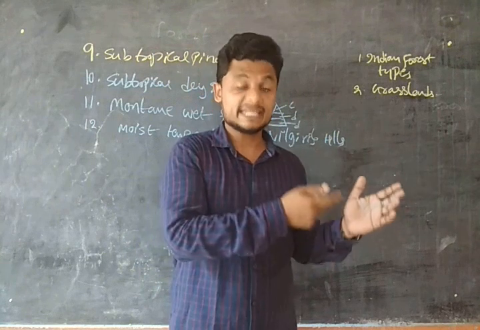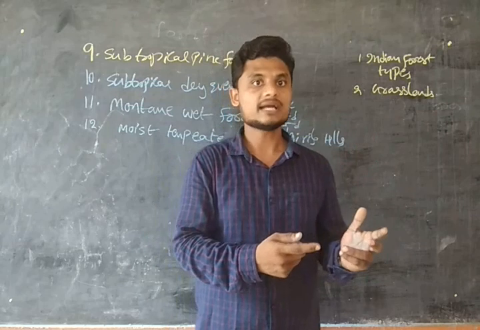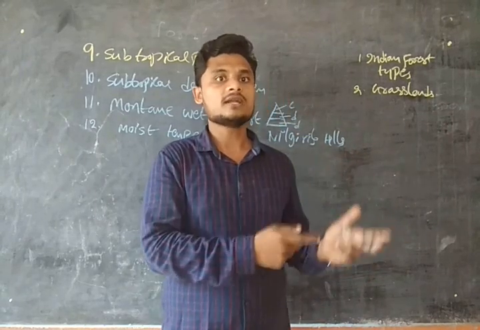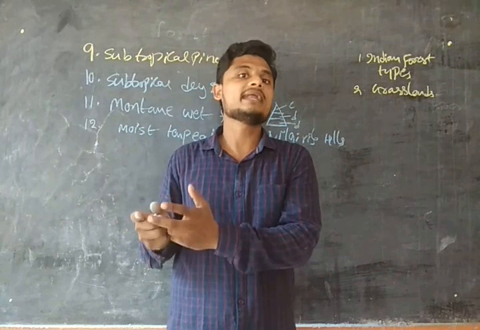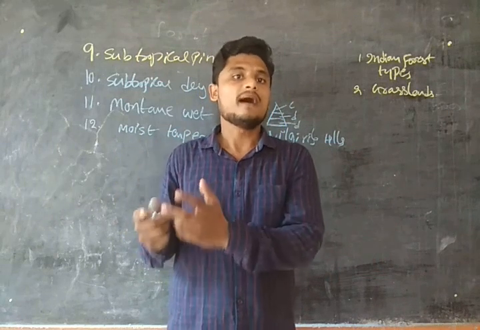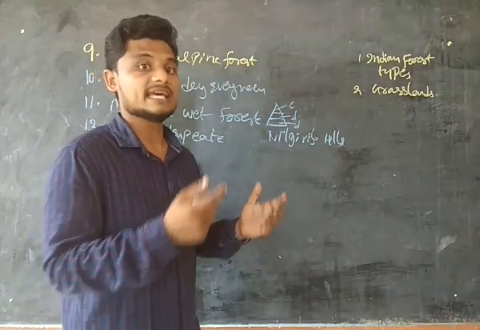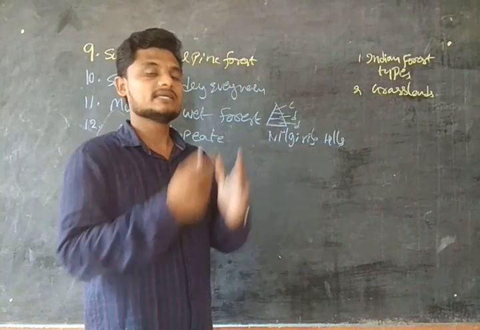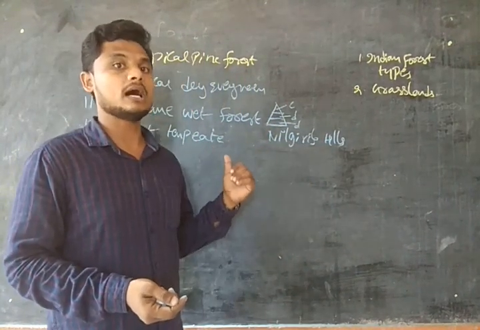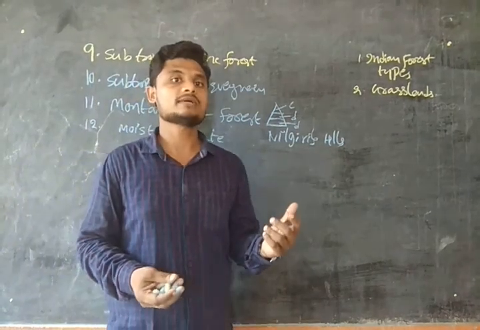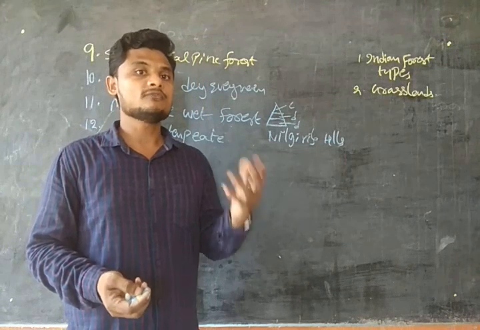In the western Himalayas, the forests have broadleaves, whereas in the eastern Himalayas, they have much rainfall and the trees are green. These forests also have coniferous trees.